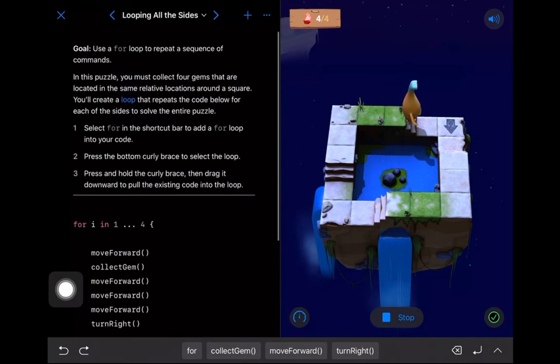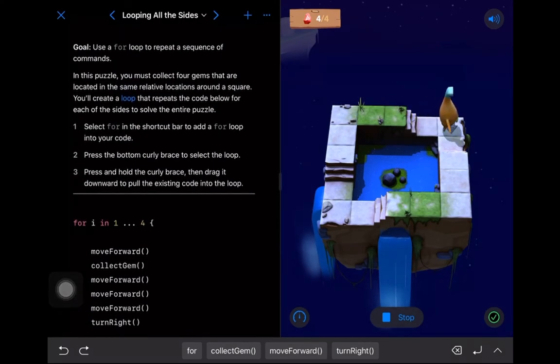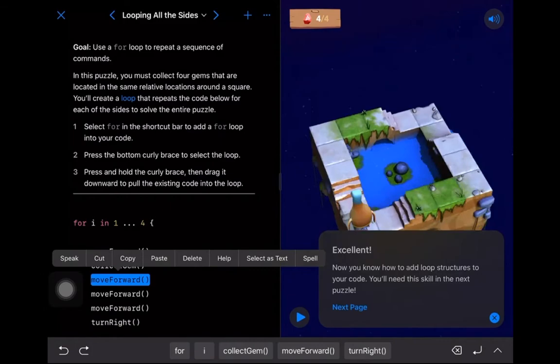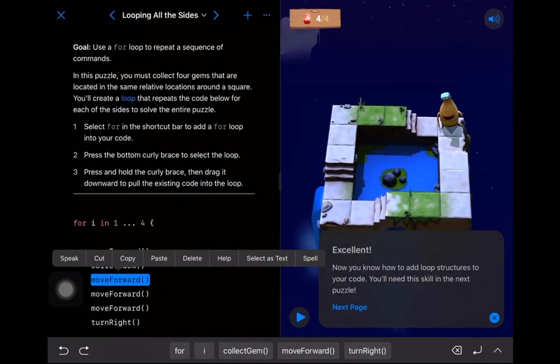This is much easier to read, and if I make a mistake in here, it's okay. I can just fix it in one spot, and then every single instance of the pattern, every time I call that, each of the 4 times, it'll do the same thing and it'll take my change. All right, cool. So now we know how to add loop structures. So let's move on to the next puzzle.